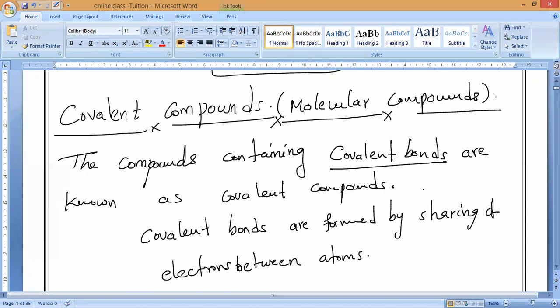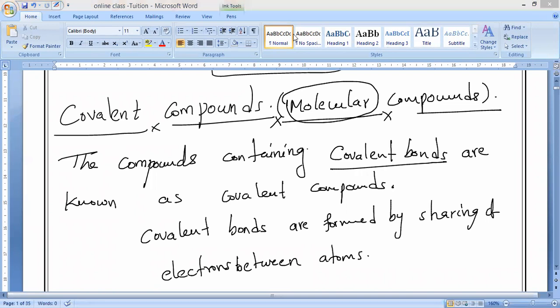So these covalent compounds are made up of what? Here in the name itself it is there. Are they made up of ions or molecules? Molecules. That is why I said this we can also call another name of covalent compounds, molecular compounds. Because 9th class itself will study that. You should know that.